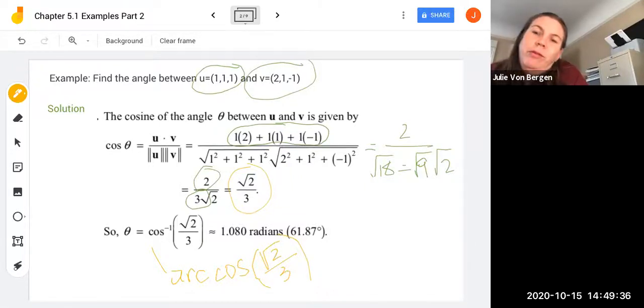And so that works out to be 1.080 radians. Or if you want to express it in degrees, that's 61.87 degrees. But again, I am fine with you leaving it in the arc cos form. So you can say arc cos of root 2 over 3, and that's an exact answer. Okay, in the next video, we are going to look at what it means for vectors to be orthogonal.